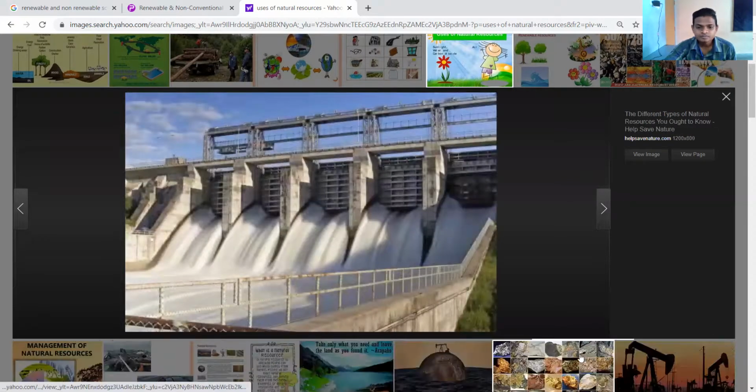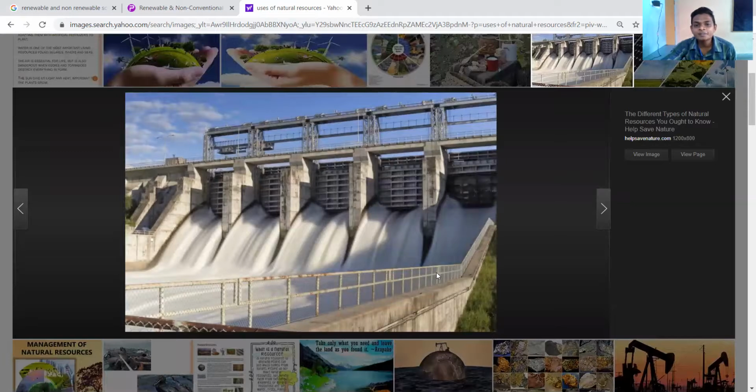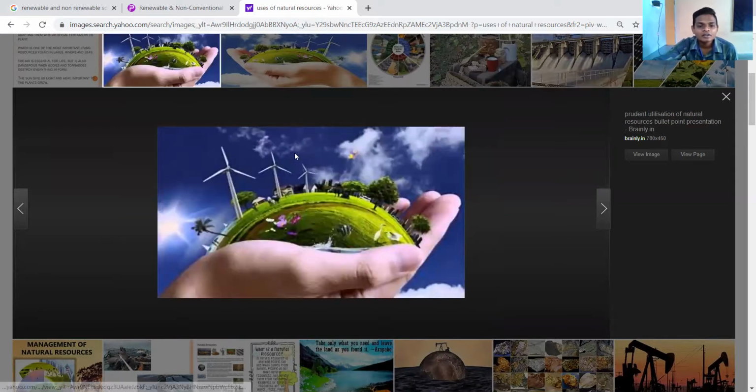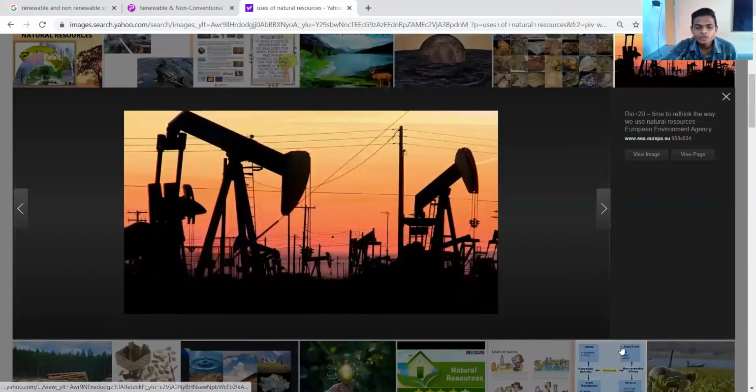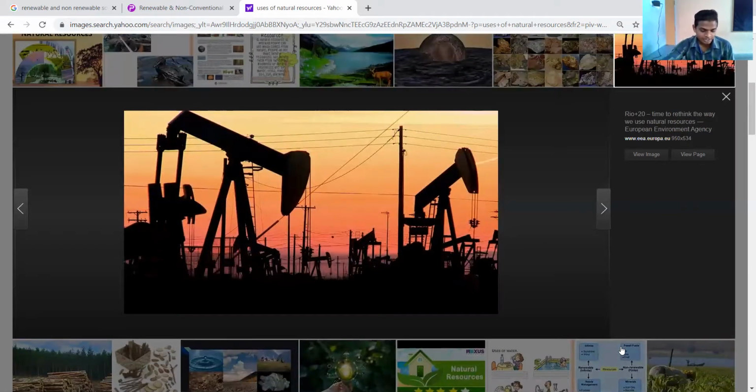Here on your screen right now is the picture of a dam. Industries and factories are usually dependent on natural resources. You can see everything depends on these natural resources. Huge industries are dependent on natural resources for their growth and development.